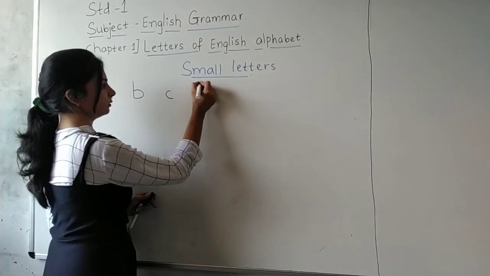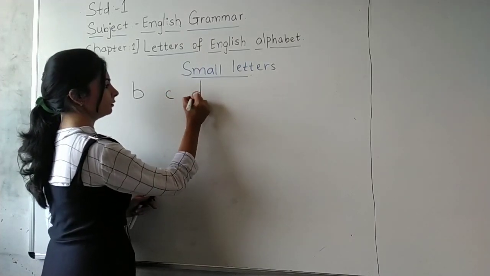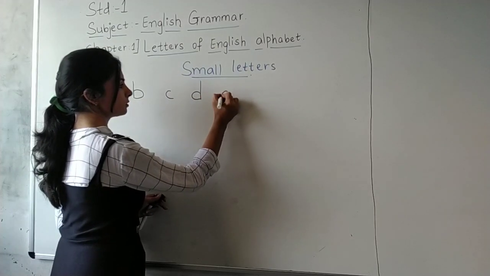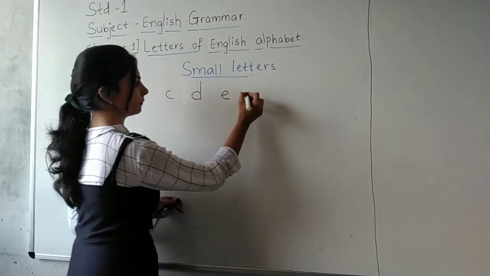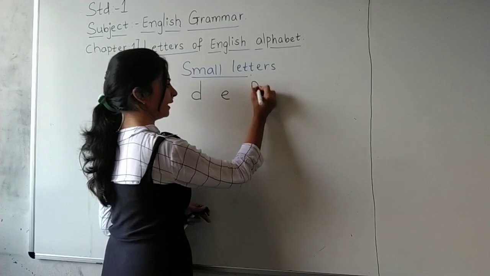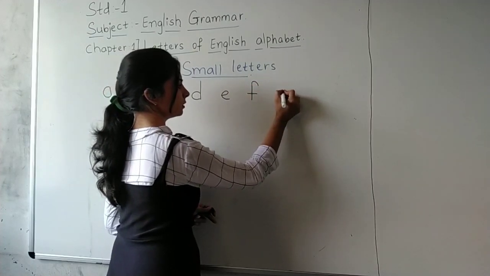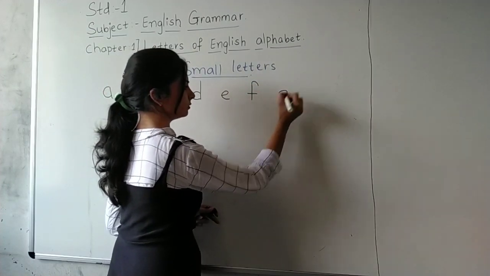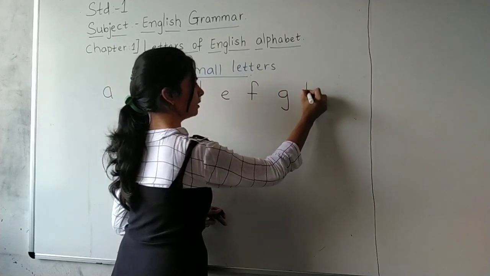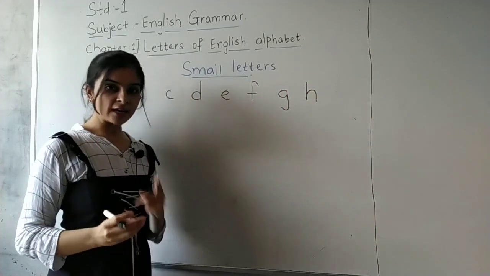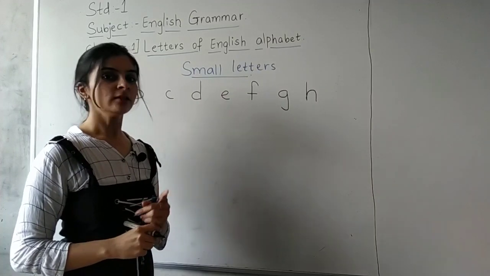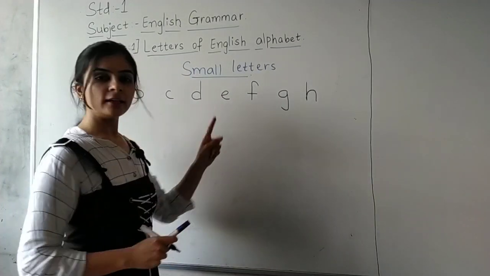Small c. Small d. Small e. Small f. Small g. And small h. Everybody is writing along with me? Yes? Okay. Now I am reading the line again.